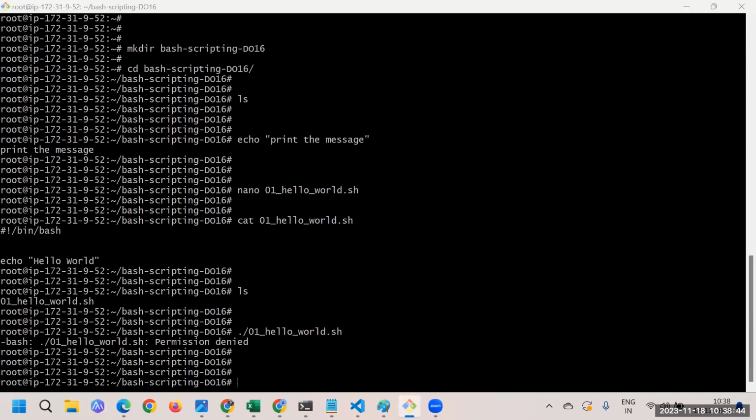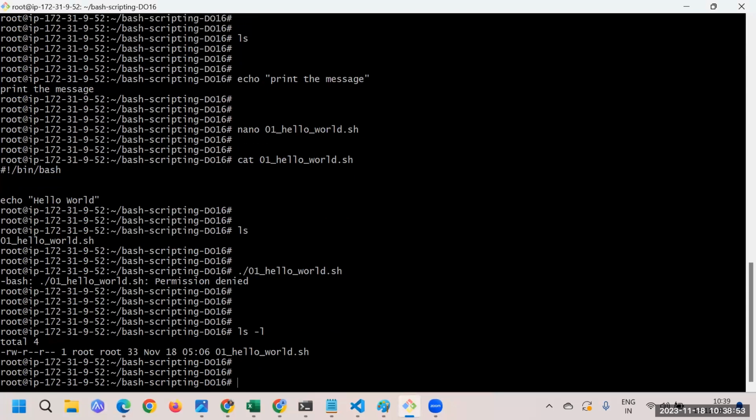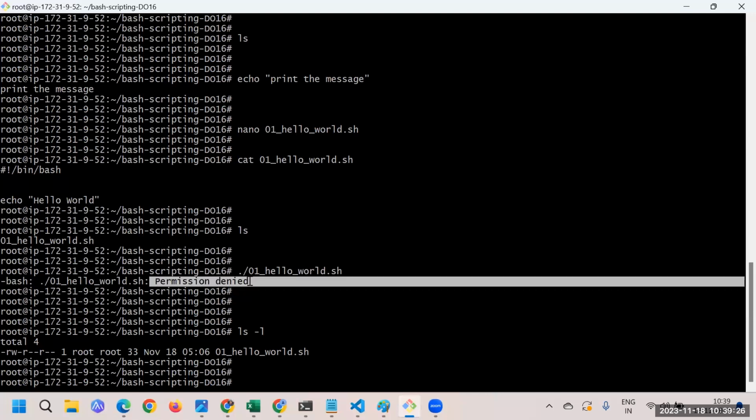Execute permission, exactly, correct. This is something we have seen at the time of Linux also. If I do ls -l, you will see that for this particular script, 01 hello world.sh, we have the read and write permission, but the third character is missing, the X. X is for execute. That X is missing, and that's the reason we are not able to run this particular script and the permission denied error is coming to us.